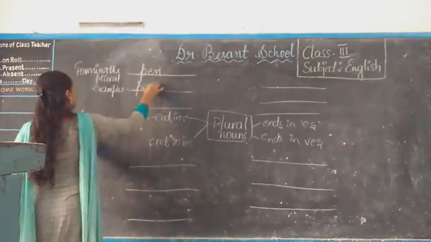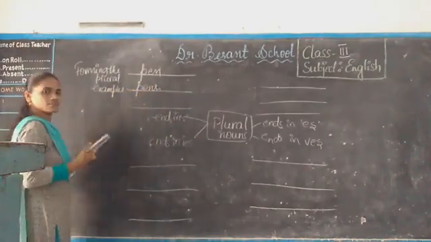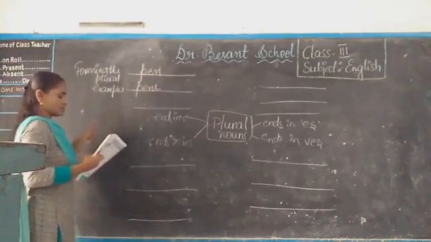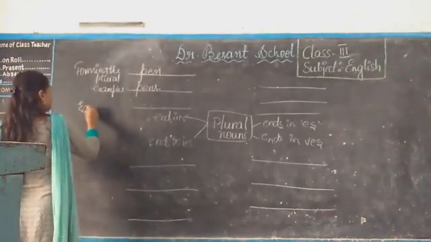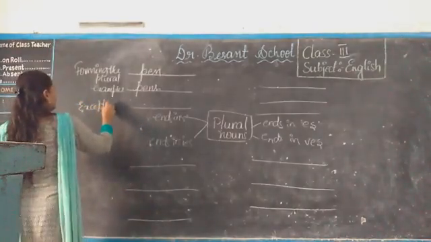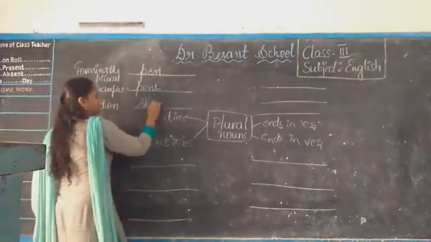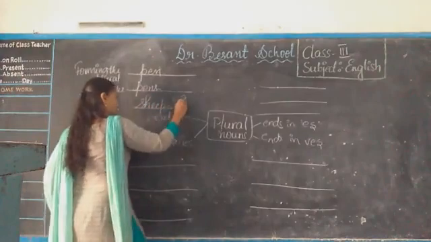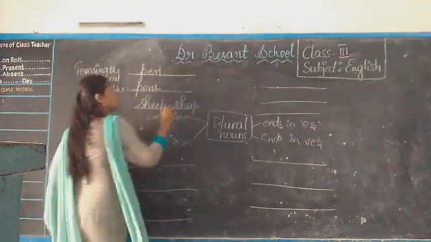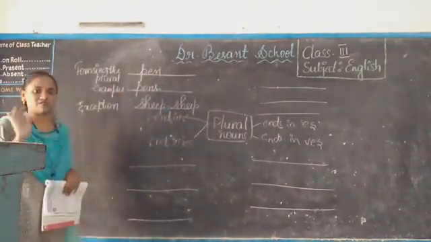Pens. So exception. Some words get the plural without adding s, like sheep. Sheep only, no need to add s here. Sheep, not sheeps.